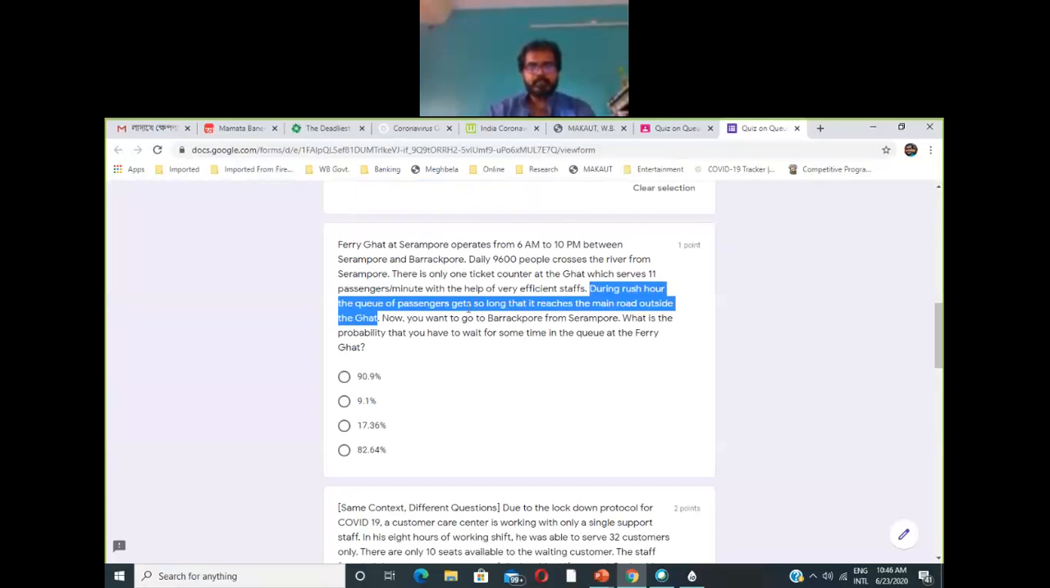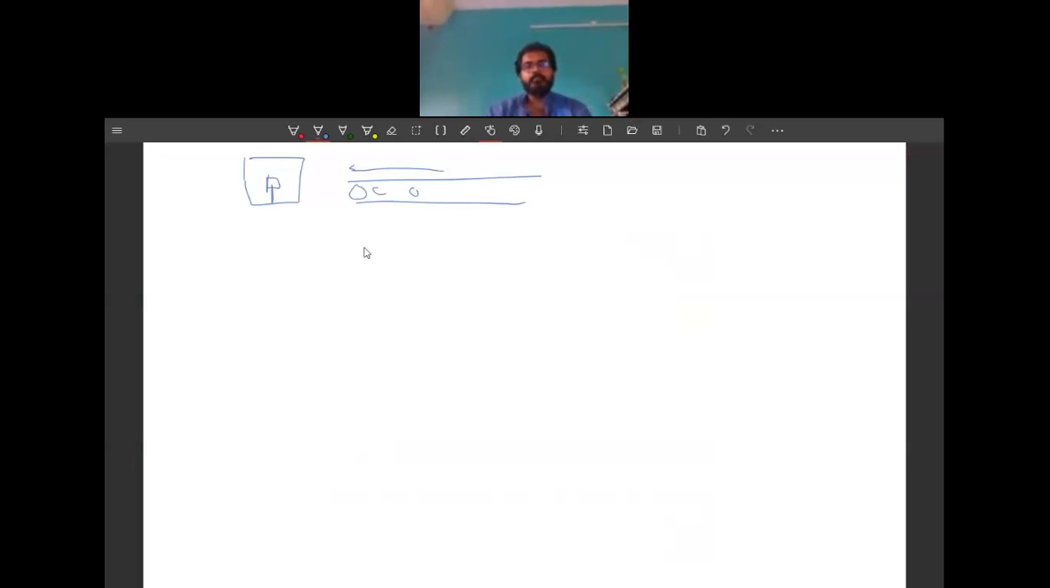So it is asking what is the probability that you have to wait some time in the queue at the ferryghat. You have to wait some time in the queue if there is at least one person in the system, right? So the probability that there is at least one person in the system is nothing but 1 minus p0, where p0 is the probability that there are 0 persons in the system.